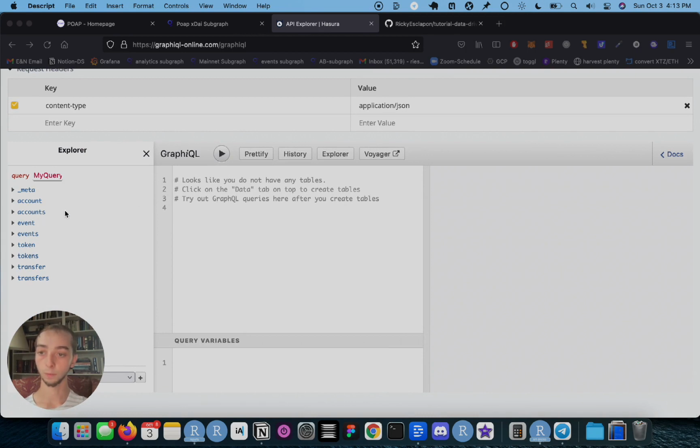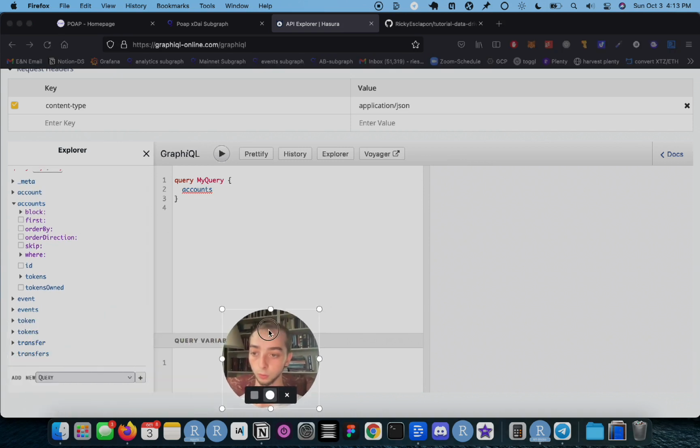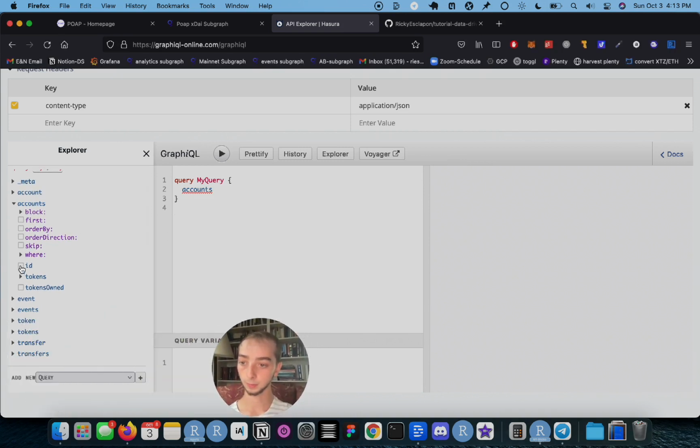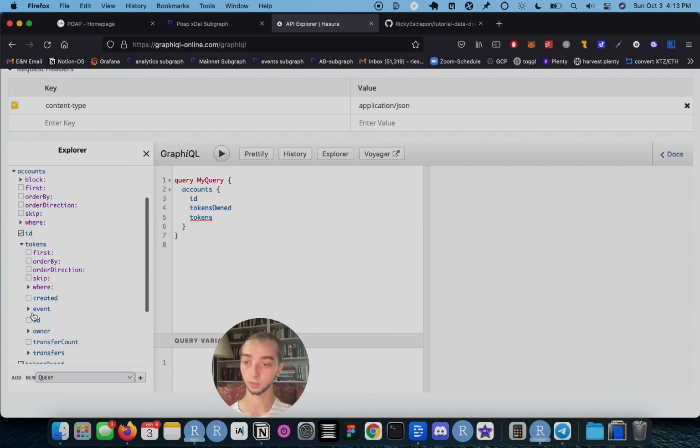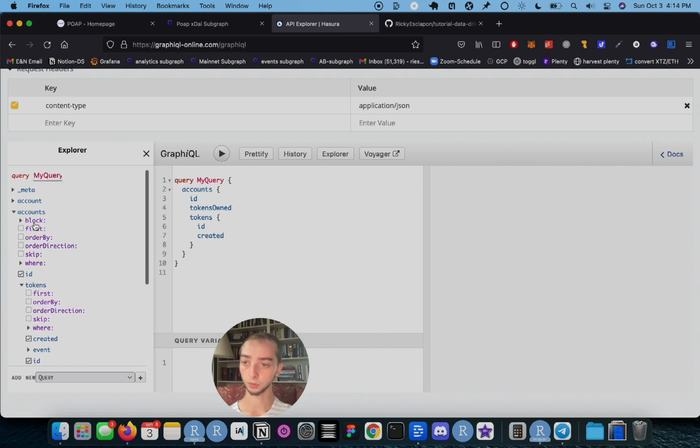So we're looking for the accounts endpoint. So I'm going to click on accounts. Then I'm going to choose ID, tokens owned, and notice how as I click these buttons, it's actually building the query for us right here. And when I open tokens, it's going to add a new tokens, but you can see that it needs us to select what we want out of this piece of the schema. So in here, I'm going to say, okay, I want the ID for each token. And let's say, sure, why not the created. And going back up here, you can see that there's this nested structure happening.